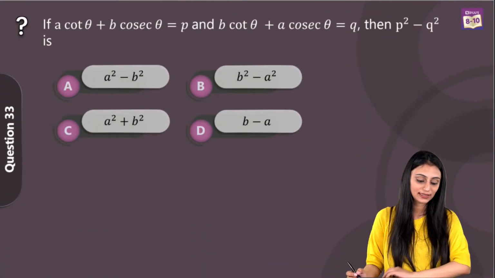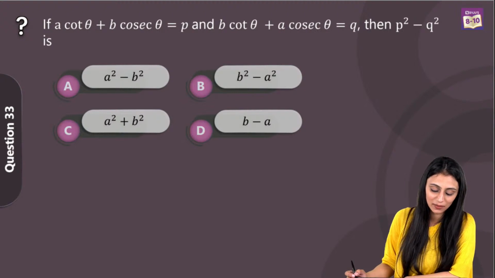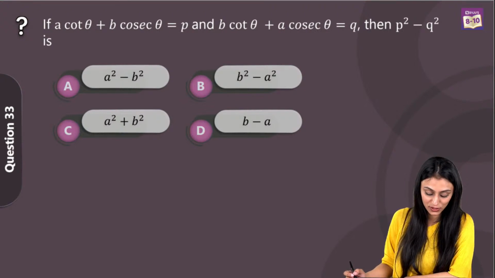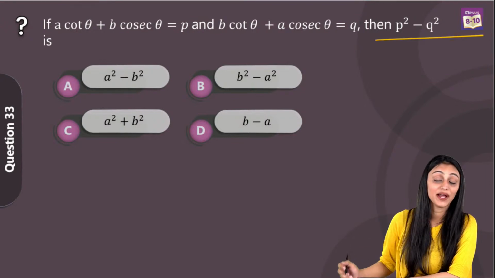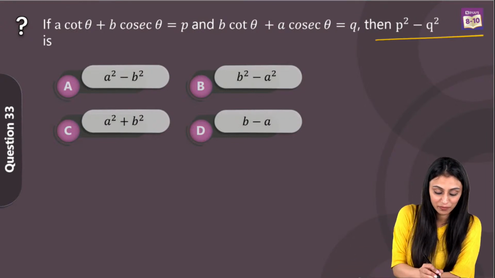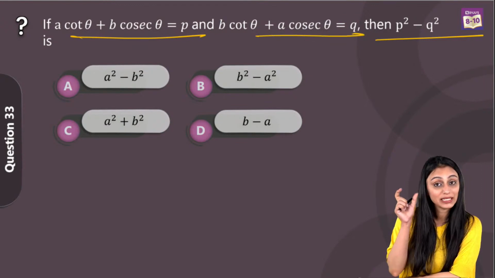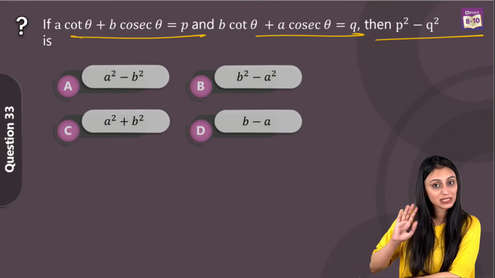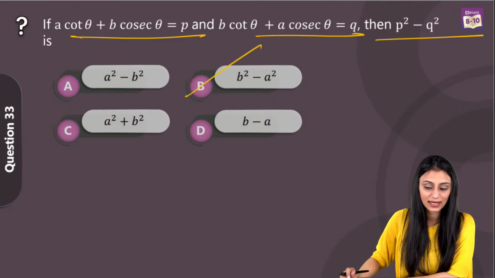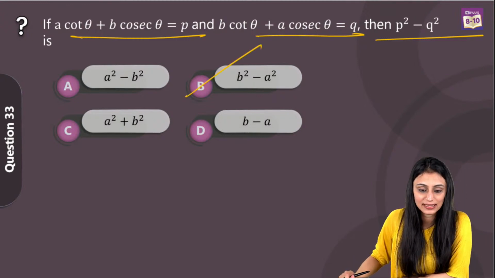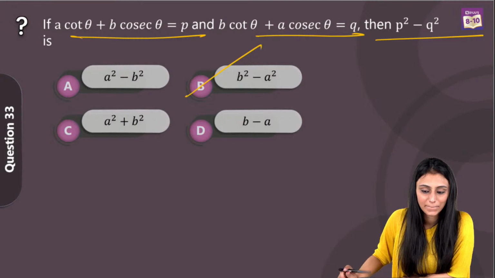If a cot theta plus b cosec theta equals p and b cot theta plus a cosec theta equals q, then p square minus q square is. So what we have to find out is p square minus q square. We have p here, we have q here. We will take the square of these two equations and subtract them. On simplifying them, we are going to get b square minus a square. That's option B in this case.